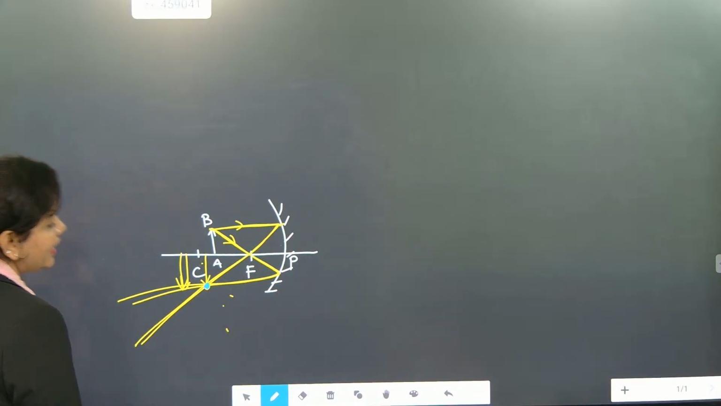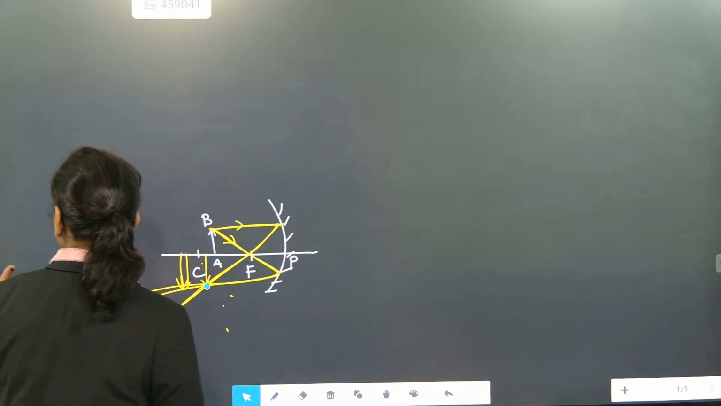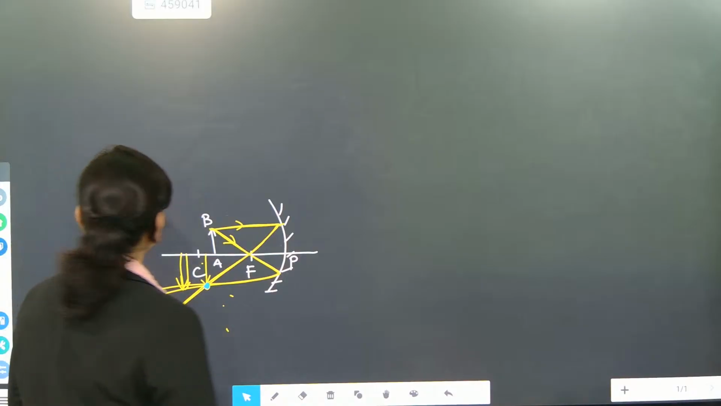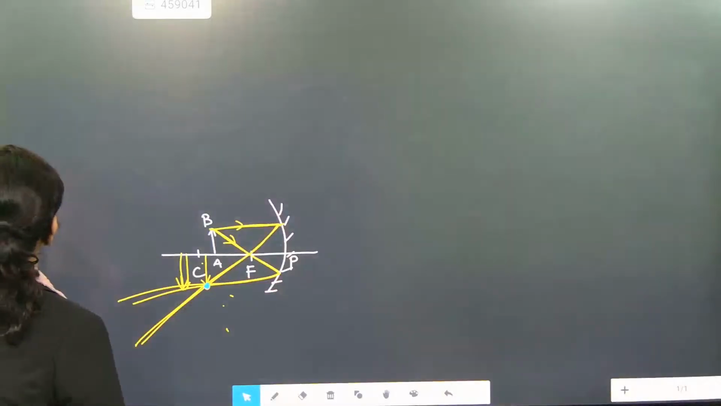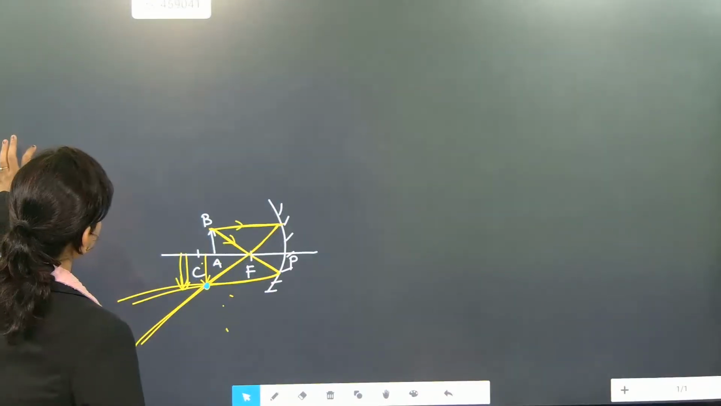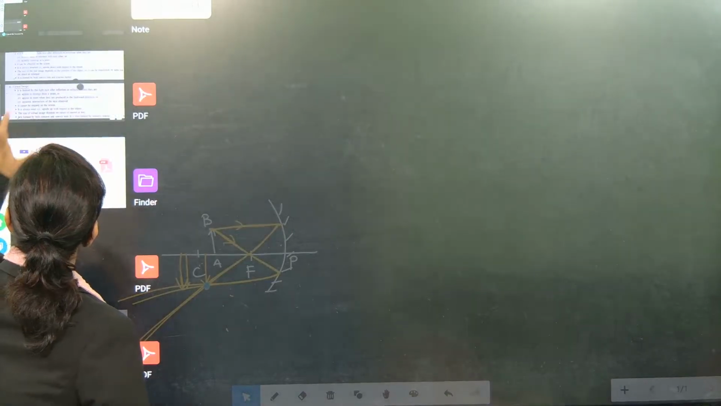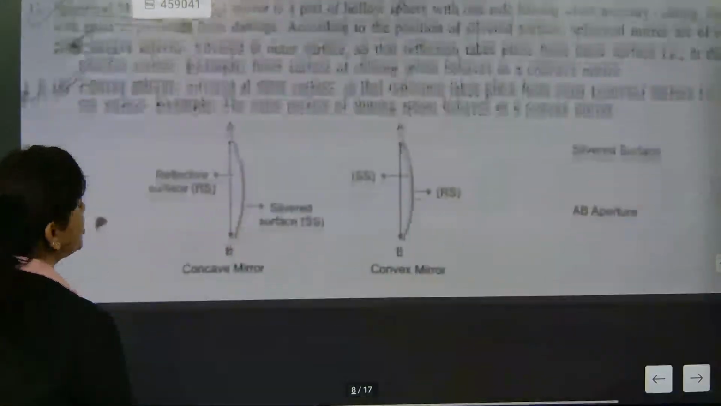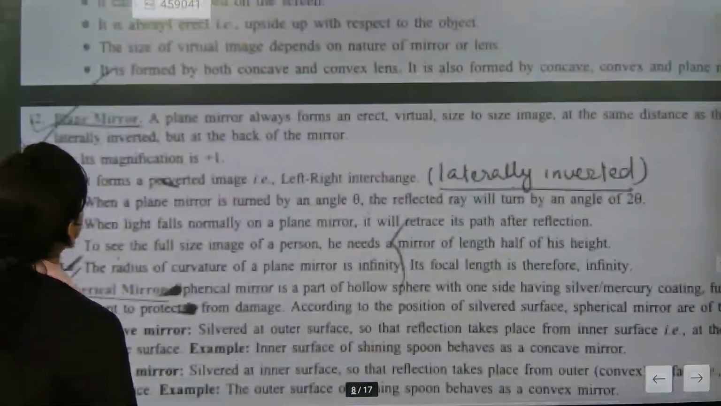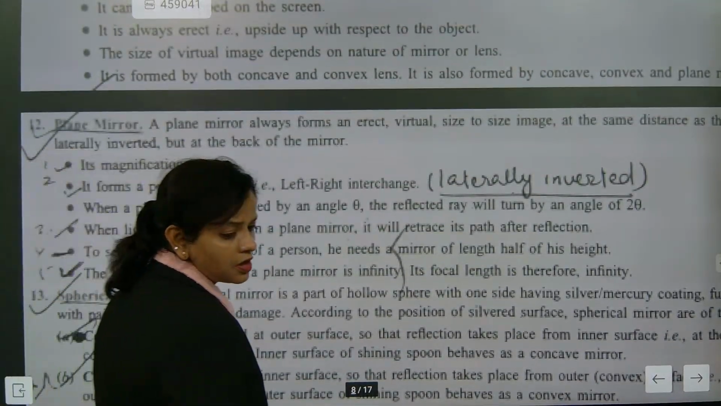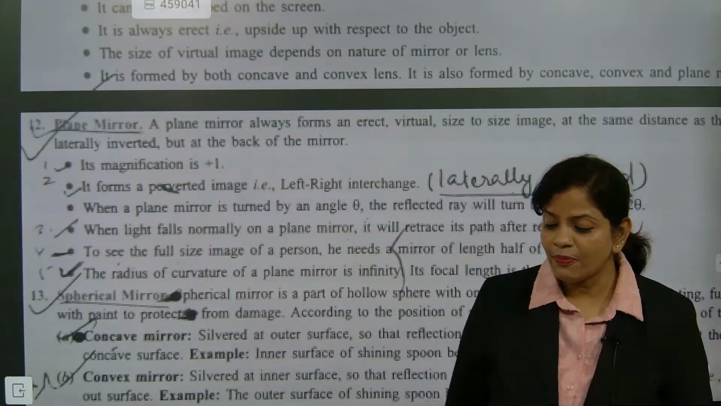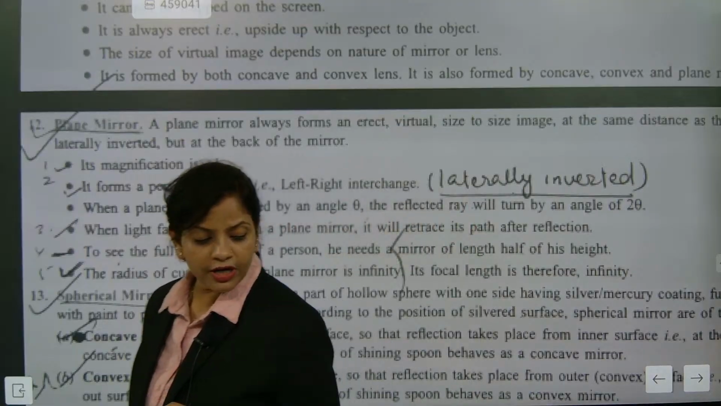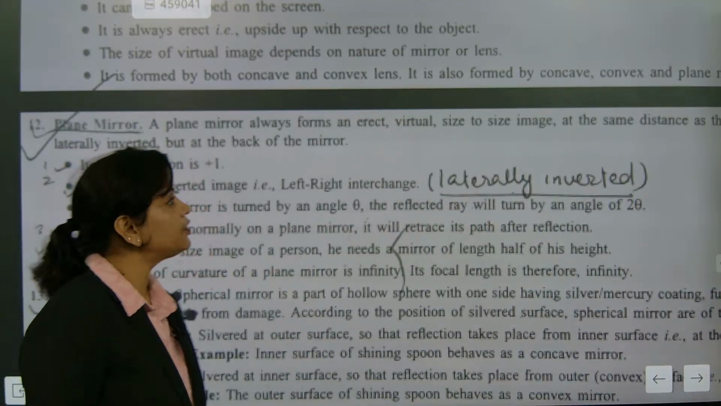That day I also discussed one point. Please kindly check this one out now. We have discussed the plane mirror. We already know the plane mirror. What is the focal length of a plane mirror? Infinity. For the plane mirror, 3-4 important points need to be discussed.